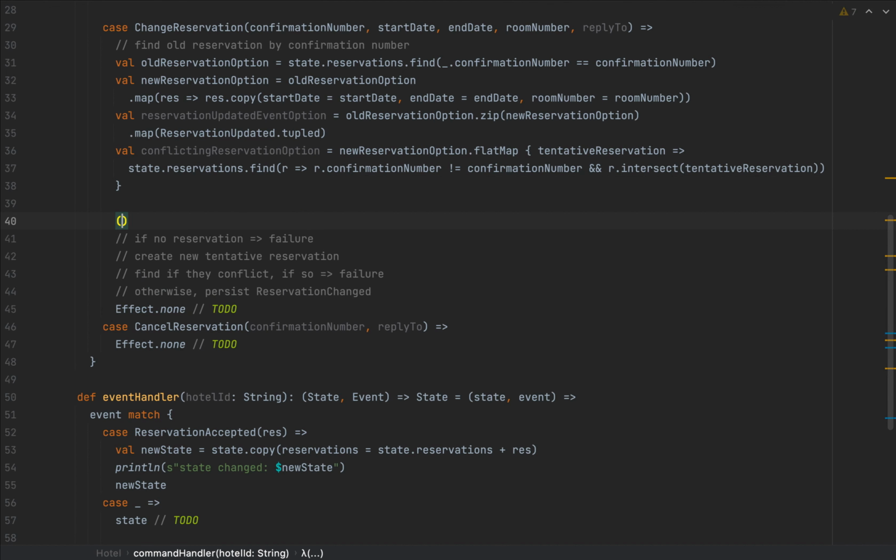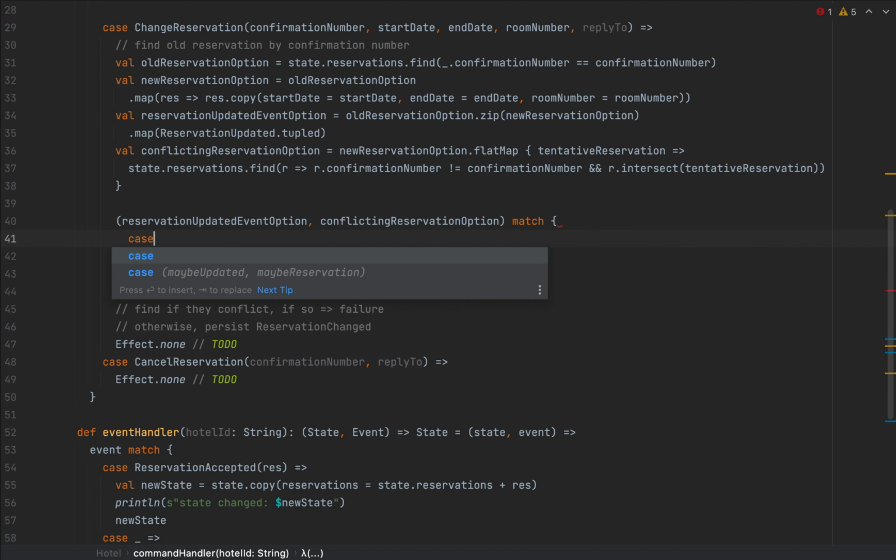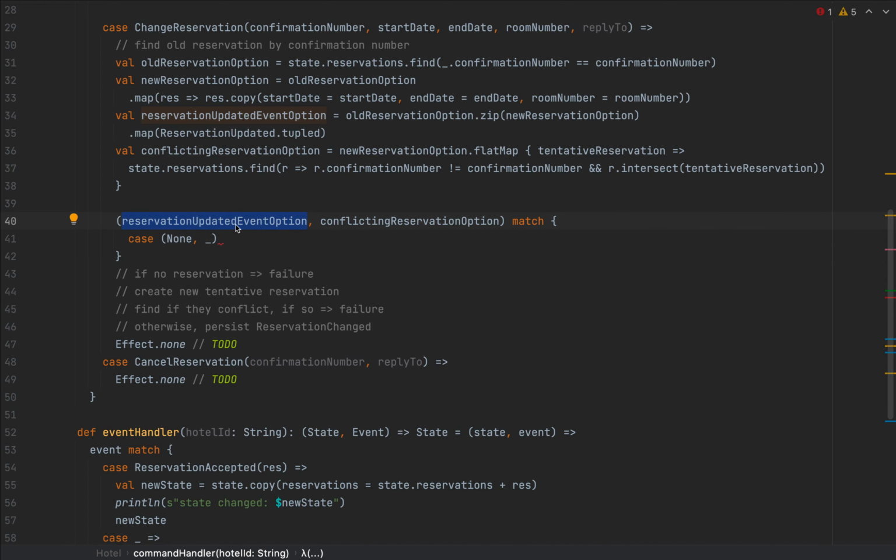So I'm going to run a tuple. So I'm going to have reservation updated event option and the conflicting reservation option. And I'm going to pattern match against these two. Now, in case we get a none and whatever, it means that there is no reservation updated event option because the old reservation could not be found. This whole option depends on me finding the old reservation number by confirmation. So I'm going to return some sort of confirmation failure.